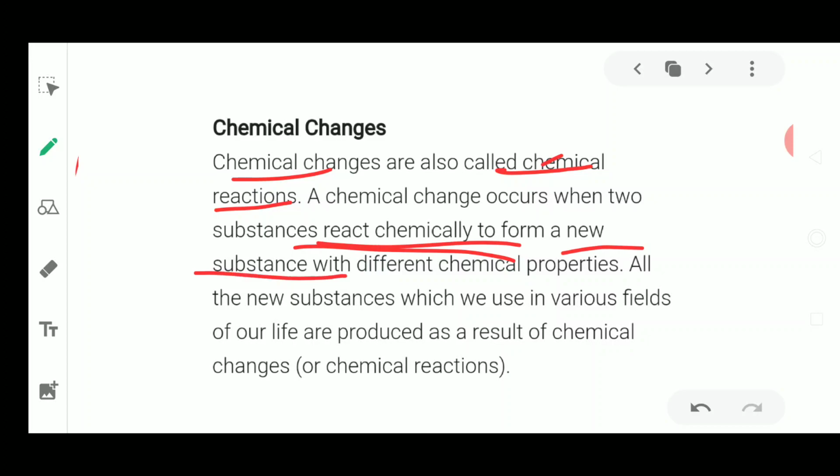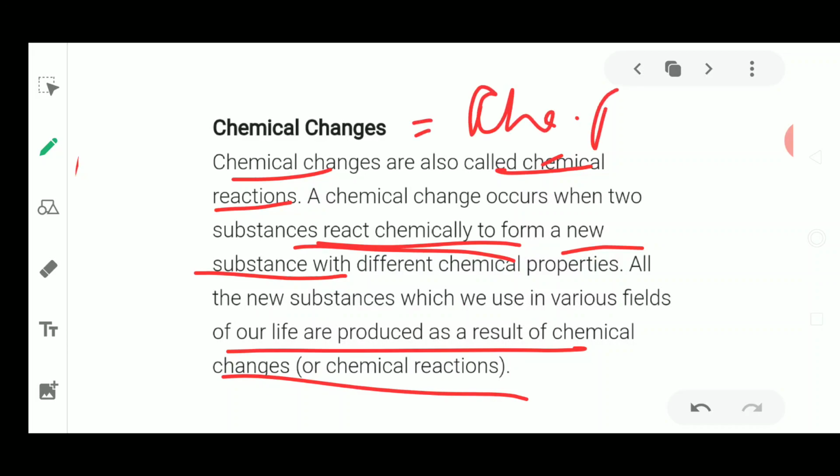This is the way of distinguishing physical and chemical change, where a new substance is formed. All the new substances which we use in various fields of life are produced as a result of chemical changes or chemical reactions. So please remember, chemical change and chemical reaction are both the same thing.